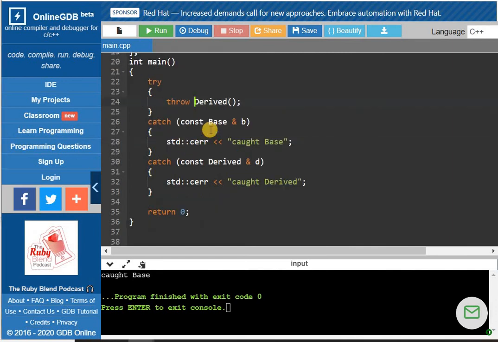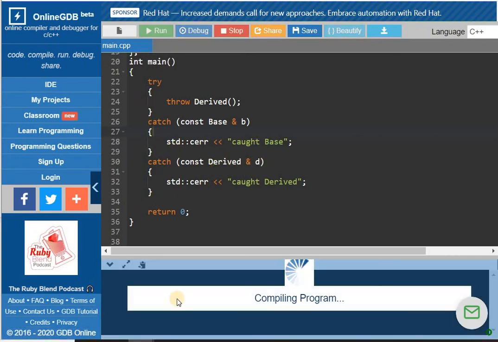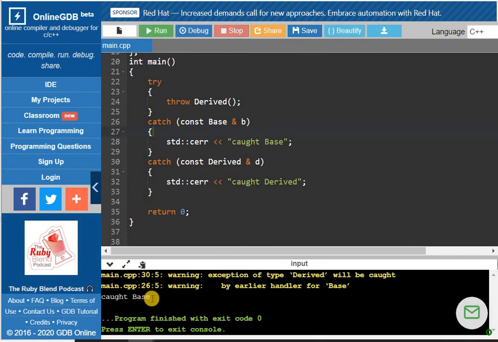I am throwing the derived class here, but in the first catch block I have given the argument for the base class, and in the second I have given the derived class object. So what was our output? Base class. Because here I threw the derived class object as an exception, even then it is calling the base class, because the derived class is derived from the base class. So if in the first position it gets the base class object in the catch, it will execute the catch block of the base class.